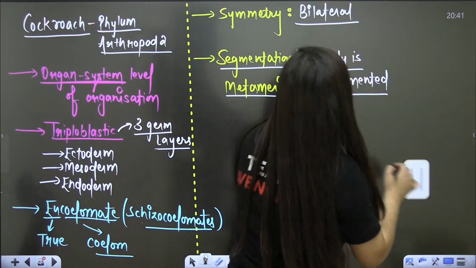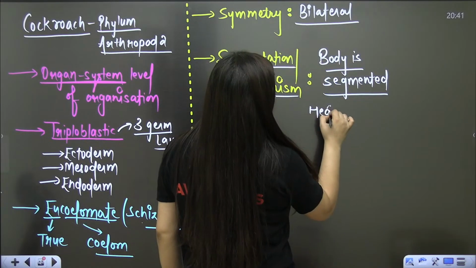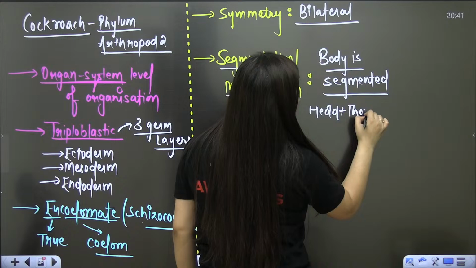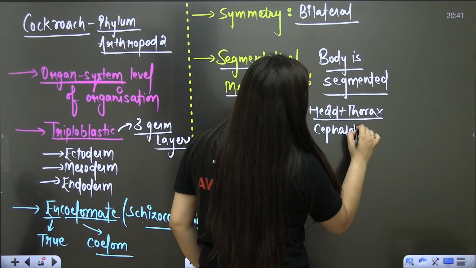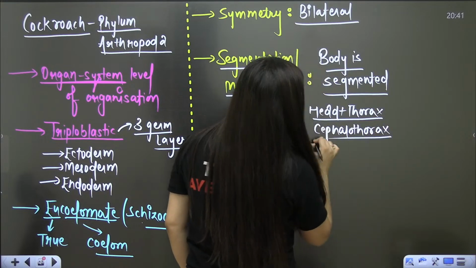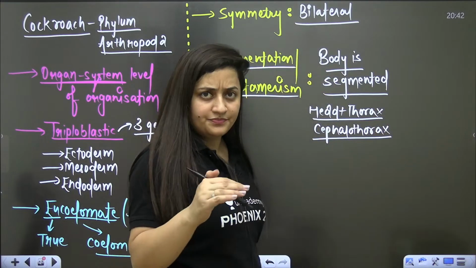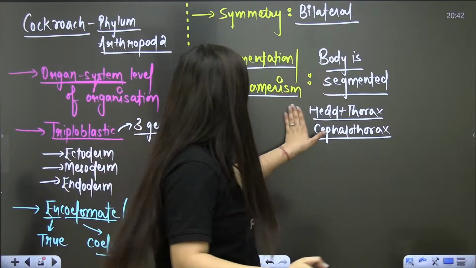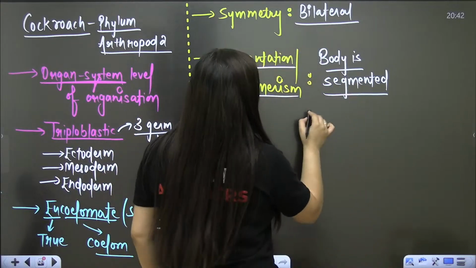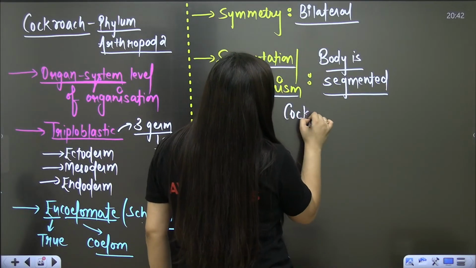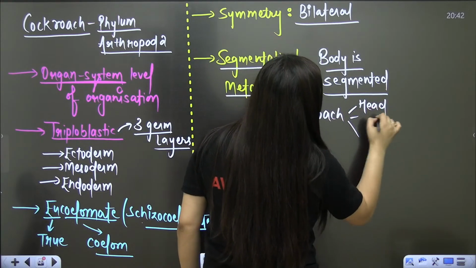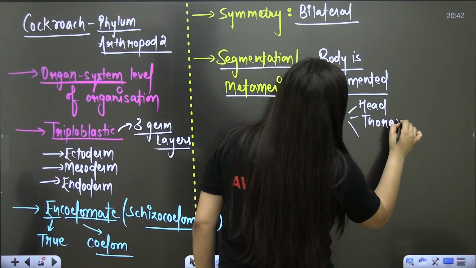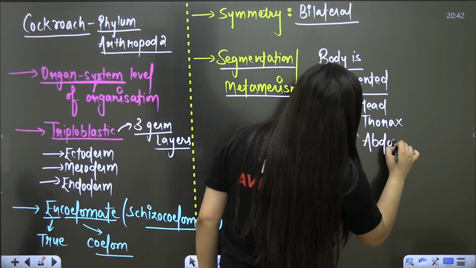In some cases head and thorax are fused, forming cephalothorax, here in Insecta I am talking about. In the case of cockroach, there will be head, thorax, and abdomen.